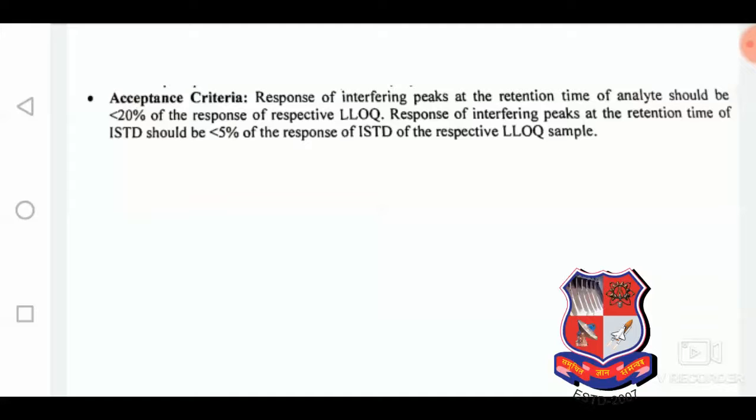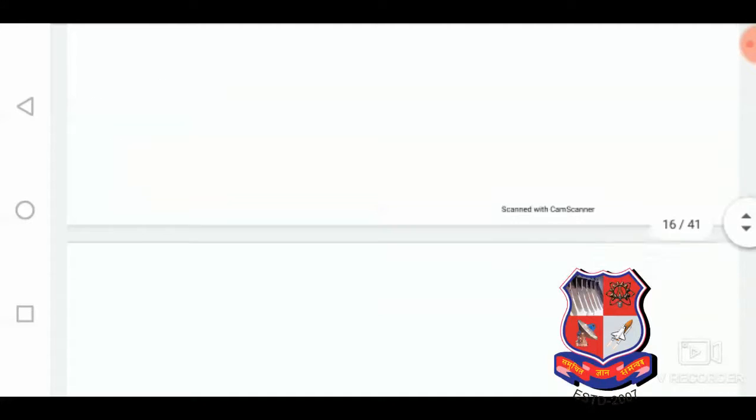So the experiment criteria: the response of interference peak at the retention time of analyte should be less than 20% of the response of the respective LLOQ. Response of interference peak at the retention time of ISTD should be smaller than 5% of the response of ISTD of the respective LLOQ sample. So this is the requirement for the LLOQ and the interference peak for the ISTD. For the analyte, generally the response should be lower than 20%, and for ISTD, generally smaller than 5%.